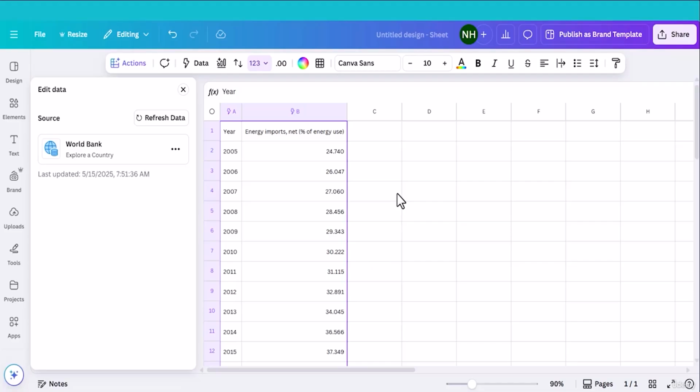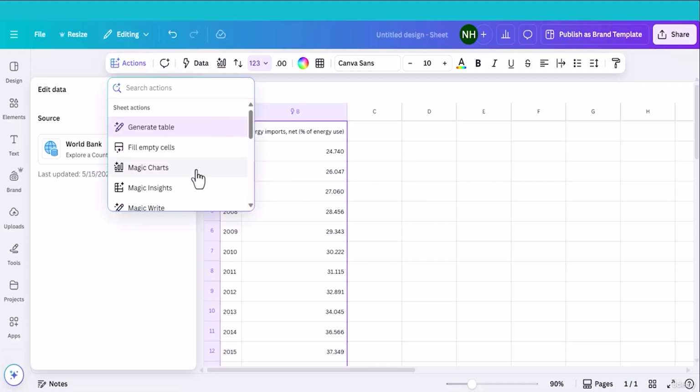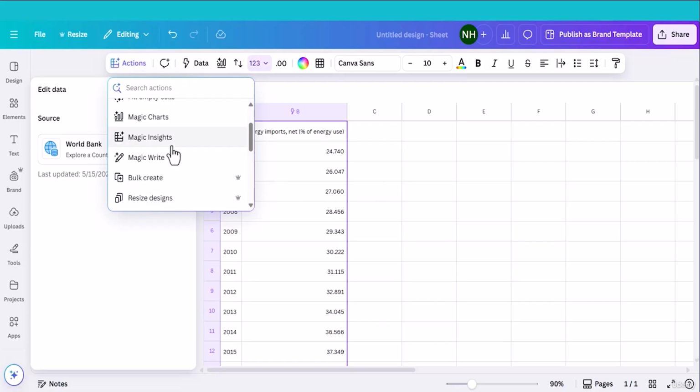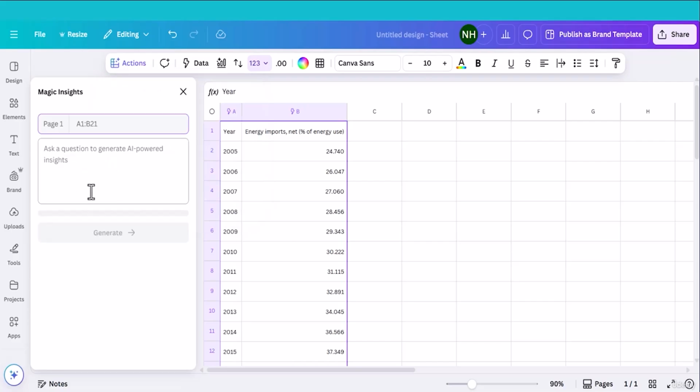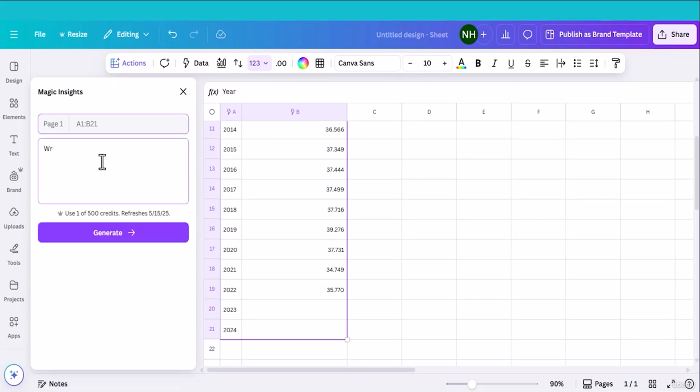Now I can work on this data and use all the features of Canva Sheets like Magic Charts, Magic Insight, Magic Write, even I can use Translate. Let me try this one, Magic Insight. Write a summary of the energy import.